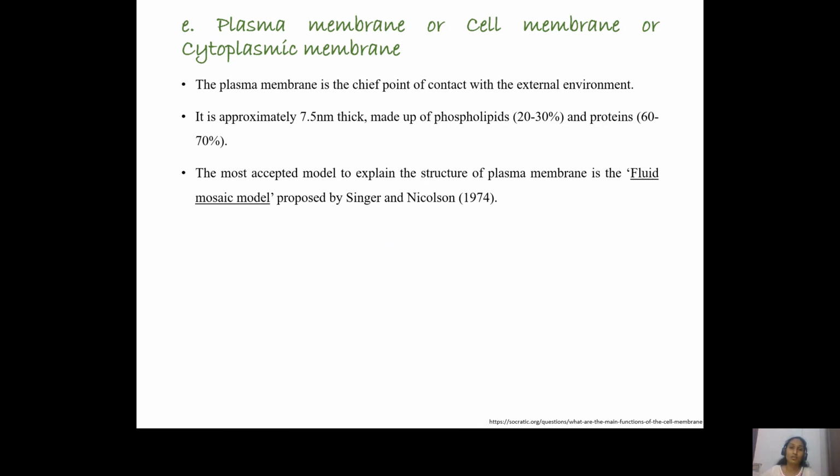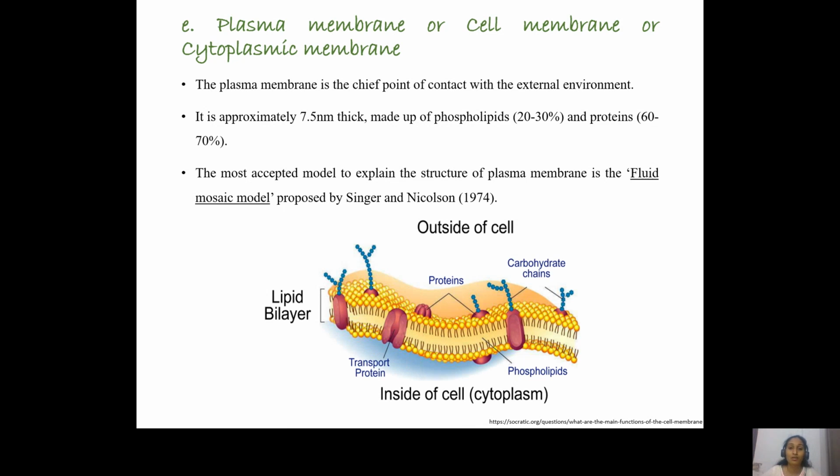There are numerous theories which have been proposed to explain the unique nature of the plasma membrane, because it is very selectively permeable. Selectively permeable in the sense that it will allow only certain molecules to go in and out of the cell. So the selective property has been best explained by the fluid mosaic model proposed by Singer and Nicolson. According to this model, the plasma membrane is a phospholipid bilayer. It consists of phosphates and lipids in the form of a bilayer structure,